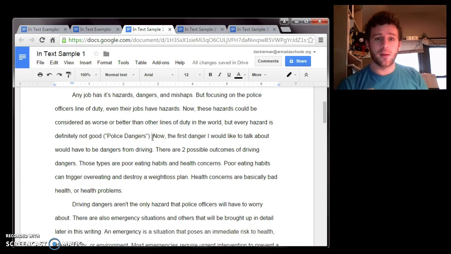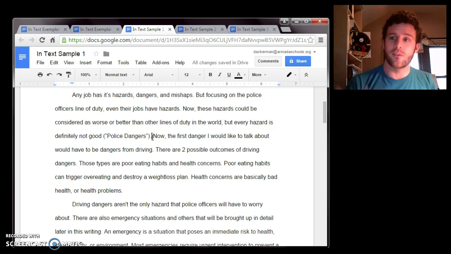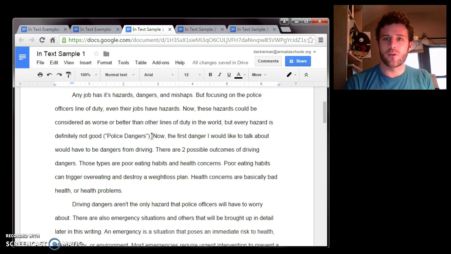Now you can see where this would become a problem if you're continuing to use the same source over and over again. It's going to get repetitive to have this over and over again. That's why you need to include your own information, your own ideas in there. Okay, not only does it break up the flow to make things a little bit more interesting, but it's your essay, so it should be your ideas. It should be your thoughts about the ideas that you got from this source. So make sure that you include that. So this one would be good if it included citations for all of the information that they used.